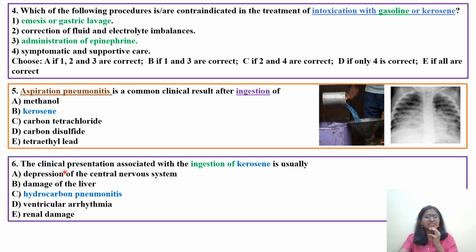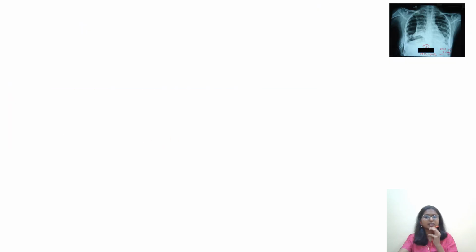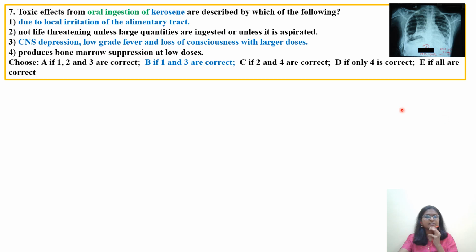Okay, let's see the sixth question. The clinical presentation associated with ingestion of kerosene is usually hydrocarbon pneumonitis. So up to four questions were mostly on gasoline. The next three questions are on kerosene. Remember it like that. Next, question number 7. Toxic effects from oral ingestion of kerosene are described by which of the following?